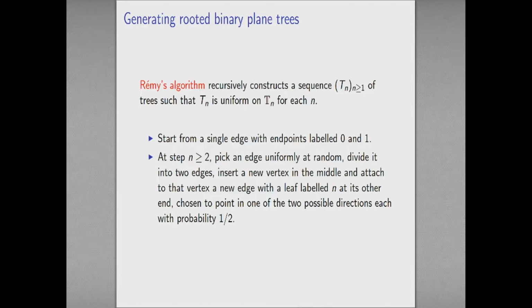And then at each step, at step n greater than or equal to 2, among the thing that I've built so far, I'm going to pick an edge uniformly at random. I'm going to split it in two by putting a new vertex in the middle of the edge. I'm going to attach a new edge with a new leaf at its far end. And I'm going to label that leaf n. Okay? And I'm going to do that attachment with probability half to either side of the edge that I obtain, because I want to have a planar object at the end of the day.